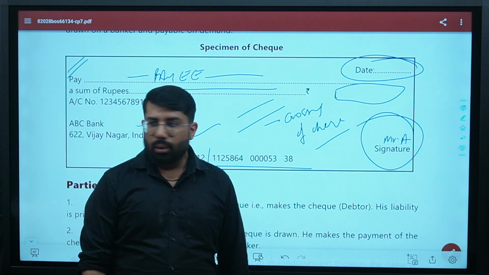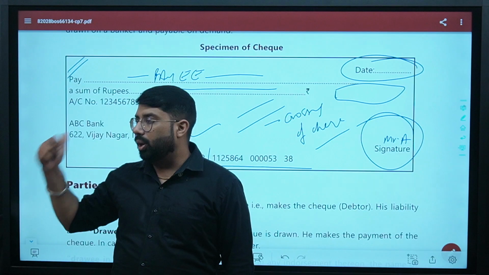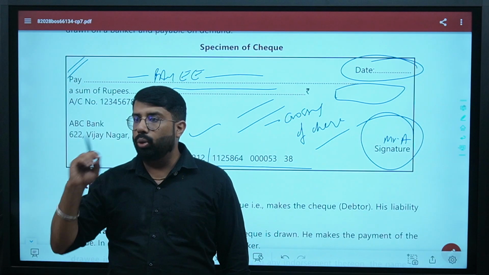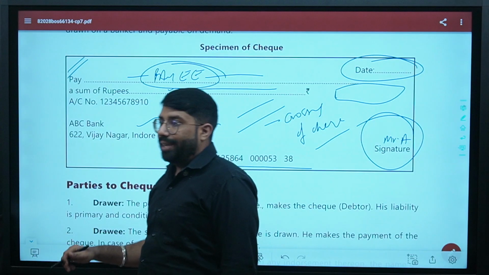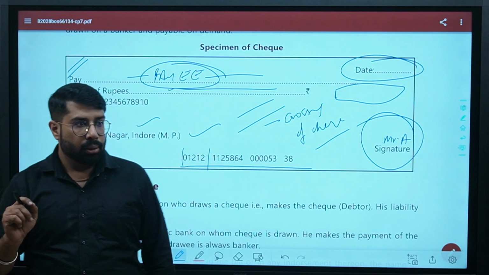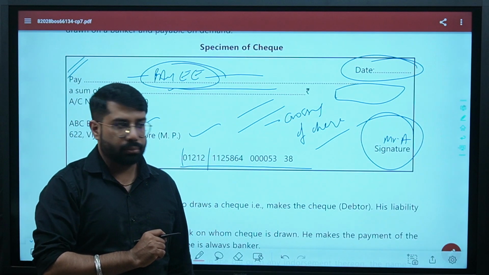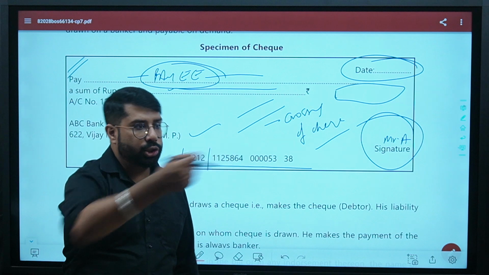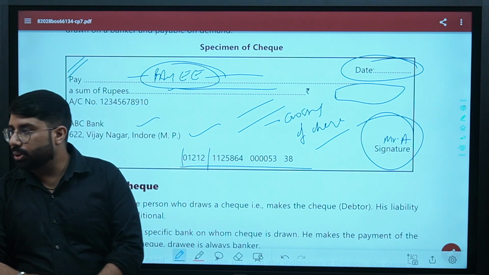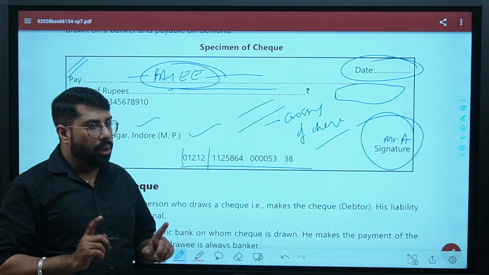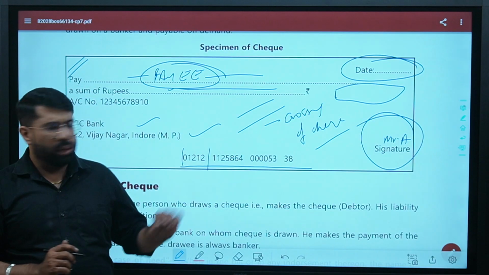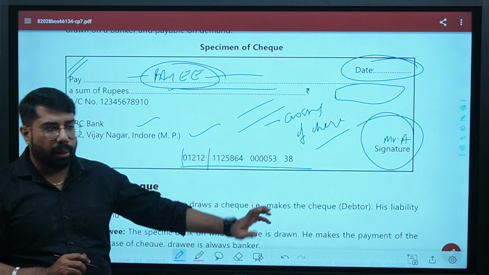What does it mean? It means that the payment of this check will be made only in the account of the person whose name is written here. That check cannot be cashed on a cash counter. You cannot withdraw cash from the cash counter. The money will be transferred to the bank account only. Are you clear? Yes. Okay, we will discuss all these things in depth in the upcoming part.